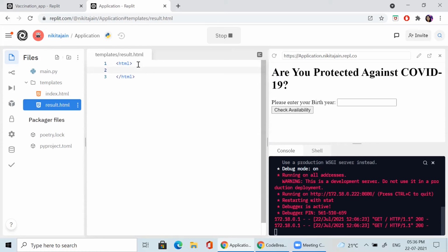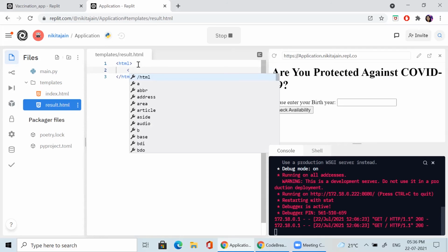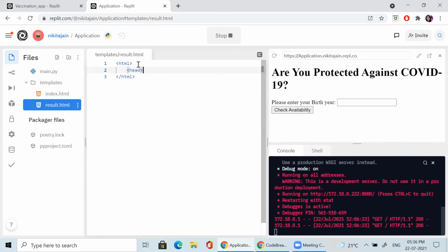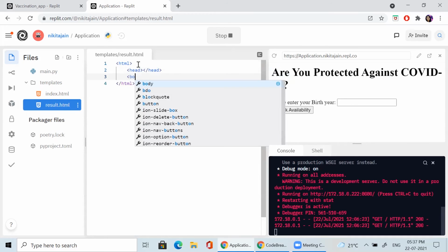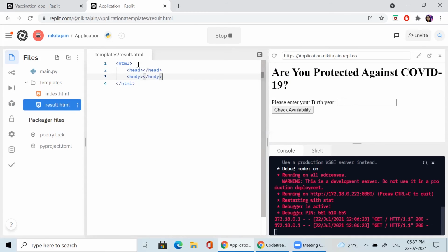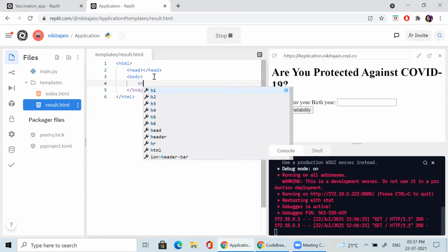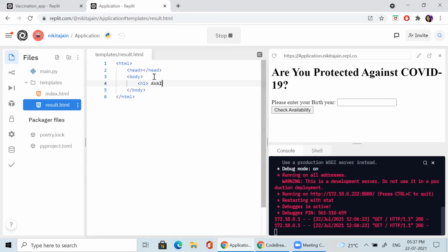The condition you can display differently. Next, again head, /head, body, /body. Inside head and body, I'm displaying a heading, available. I have created a small page which shows available, but it won't execute yet.